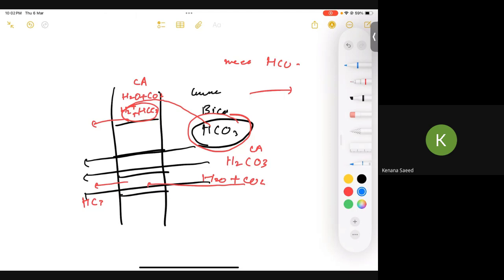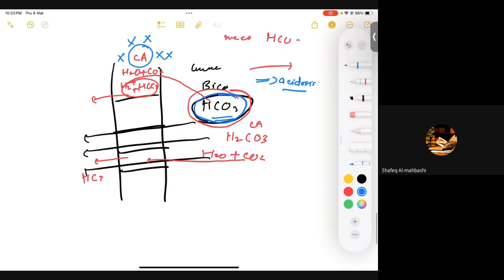So it means that we need carbonic anhydrase activity to reabsorb HCO3. Why? Because carbonic anhydrase has to generate H plus, then it has to trap HCO3 and reabsorb it in the end, right? So if in this pathology the carbonic anhydrase isn't functioning, we cannot reabsorb HCO3, and it would end in acidosis. You aren't reabsorbing the bases, so inside your body the quantity of acids is going to increase. This is going to lead to acidosis.